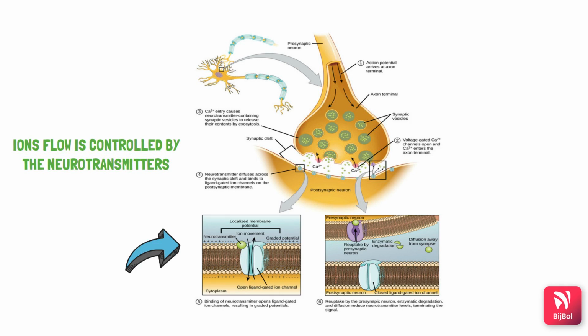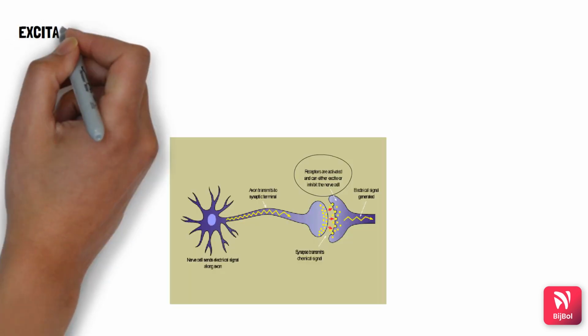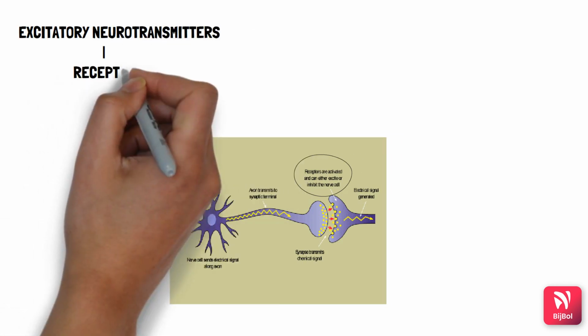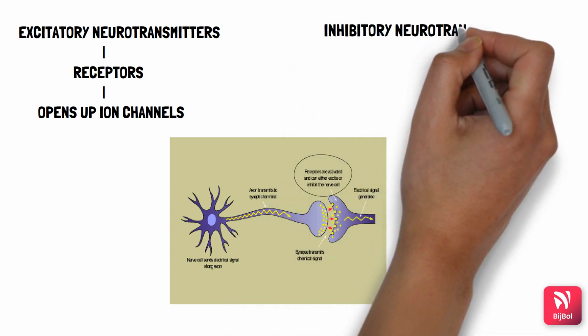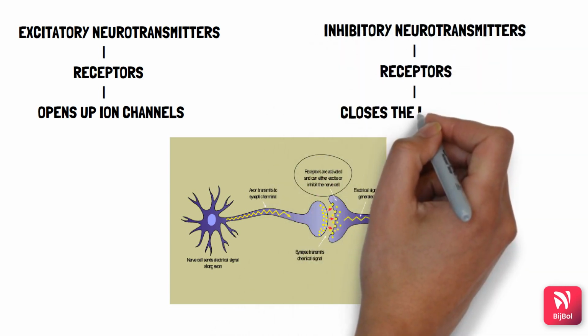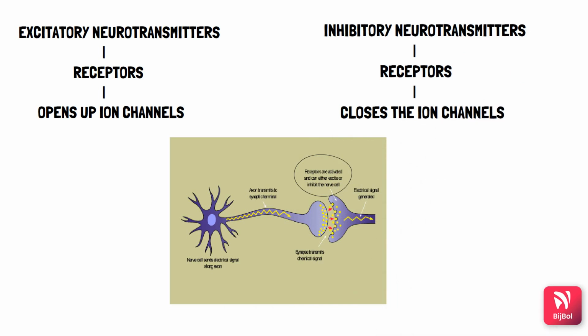What is the electrical signal that passes through the neuron? It's basically the flowing of ions in and out through the protein channels. This is controlled by the neurotransmitters. Neurotransmitters bind to the receptors and tell the cell to open up the ion channels and relay the electric message. These are the excitatory neurotransmitters. Whereas the neurotransmitters which, when bound to the receptors, tell the cell to close the ion channels and stop the electrical message are called inhibitory neurotransmitters.